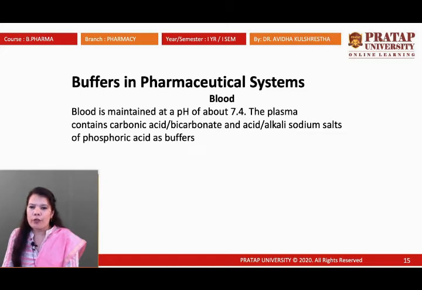So sodium salt or phosphoric acid is used as buffer. I already told you about some alkali metal salts and some phosphoric acid. These combine together, and carbonic acid is converted into bicarbonates, and bicarbonates break down and are converted into CO2 and H2O. So easily we can maintain the pH of blood with this buffer system.